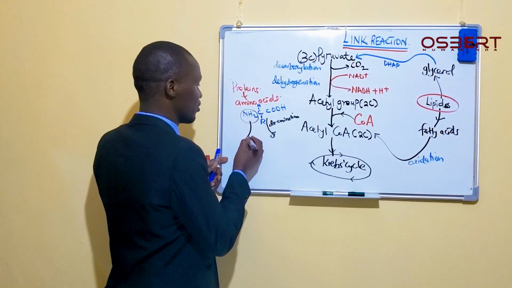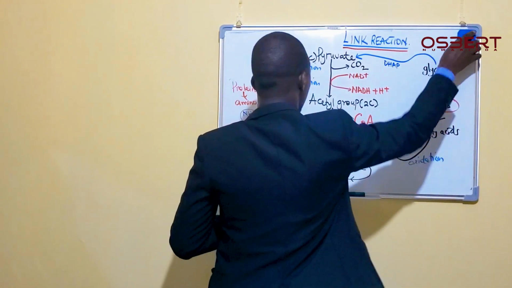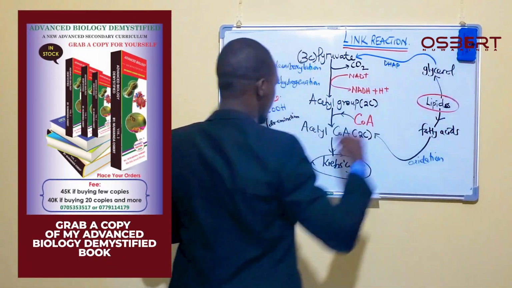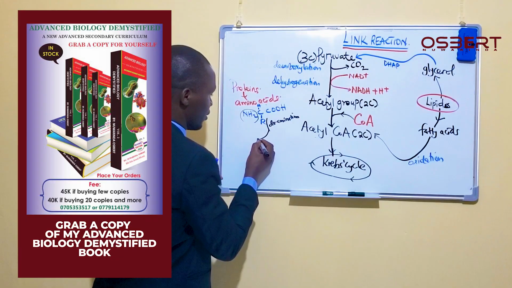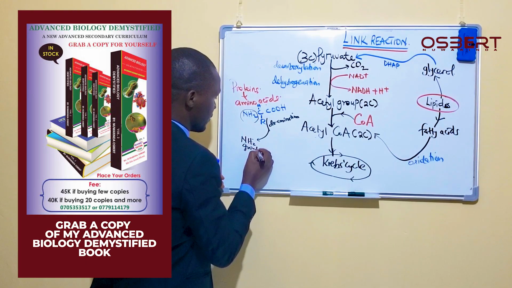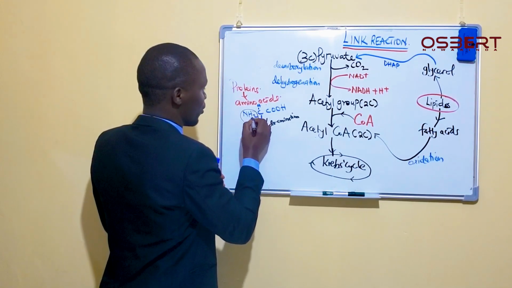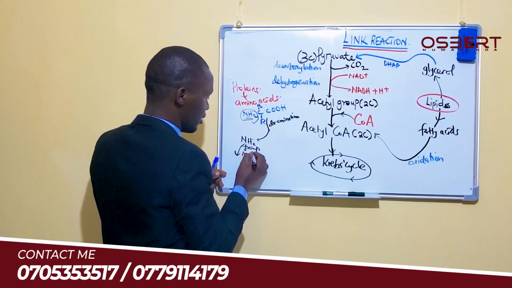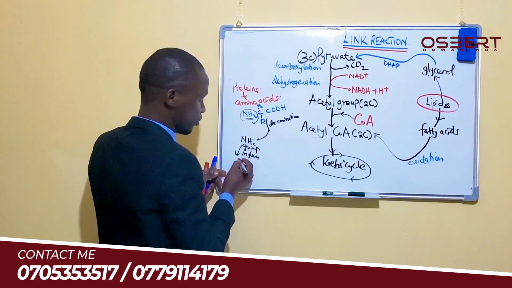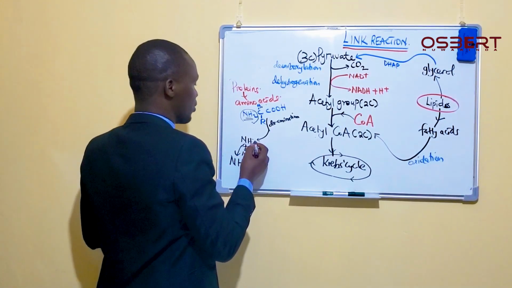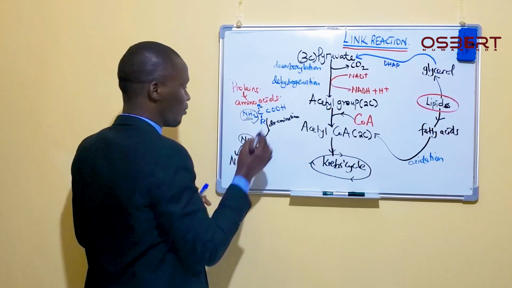During this deamination, the amino group is going to be removed. And once it is removed, this amino group will go with this hydrogen here, and it will go in the form of what? It will go in the form of ammonia.